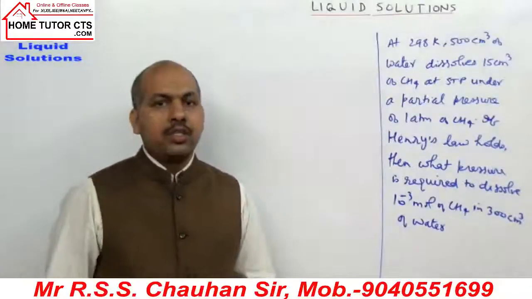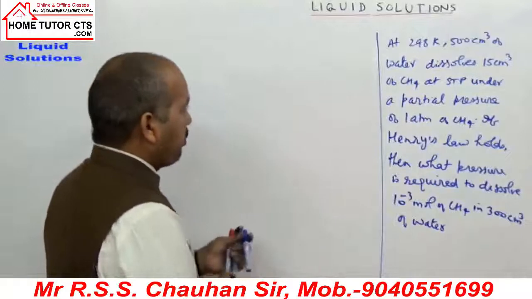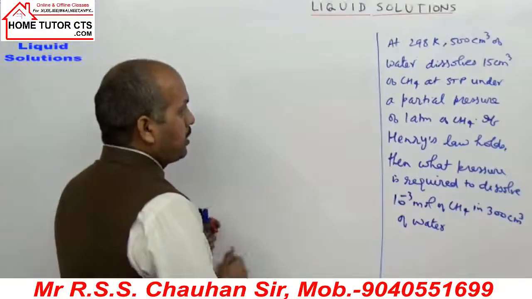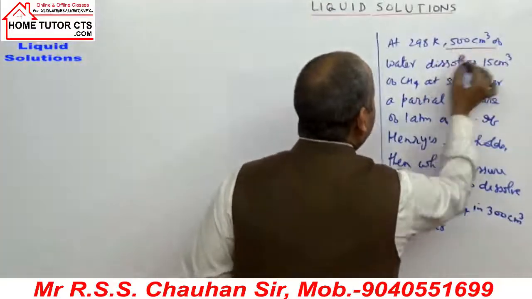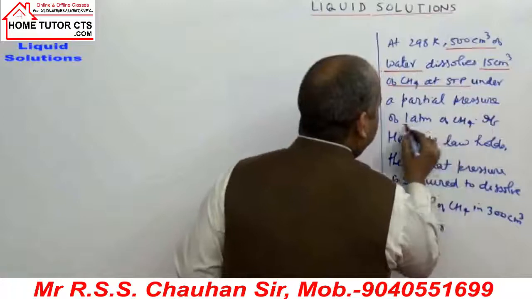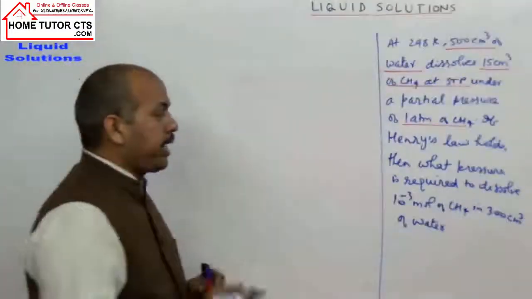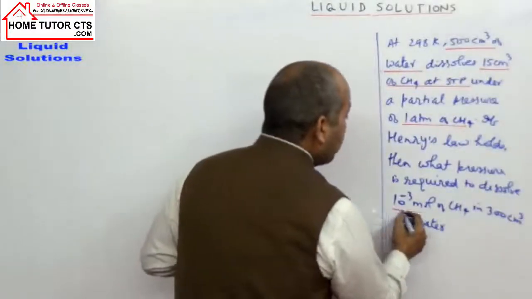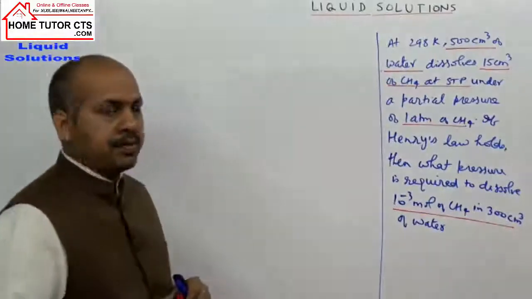To solve this question, we are given information in two parts. One part is 500 cc of water dissolving 15 cc of methane at STP at a pressure of 1 atmosphere. And the second part is 10 to the power minus 3 moles of methane, but the volume of water is different.